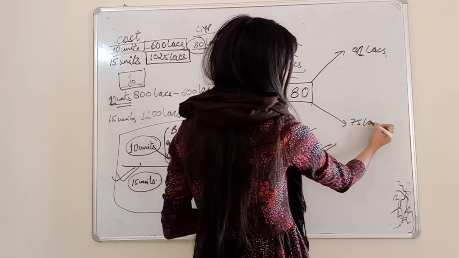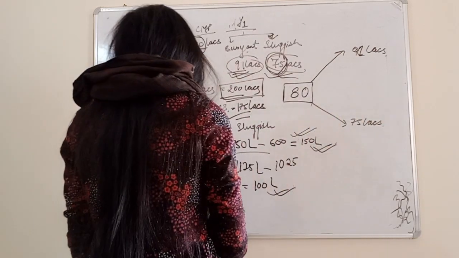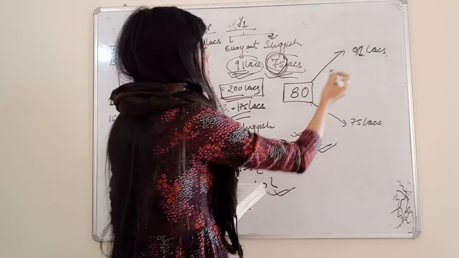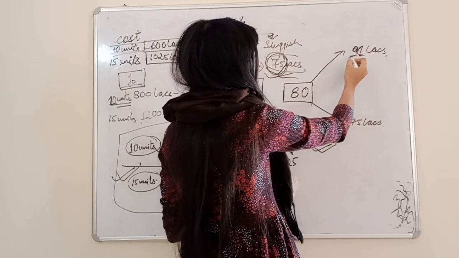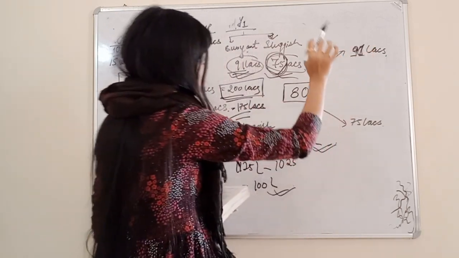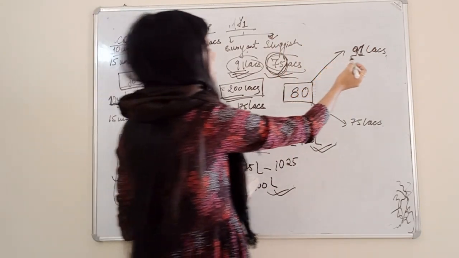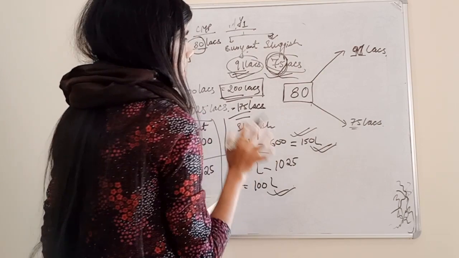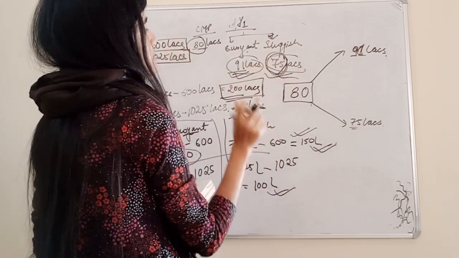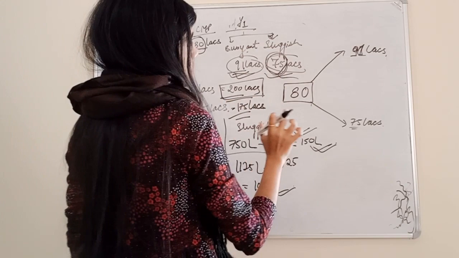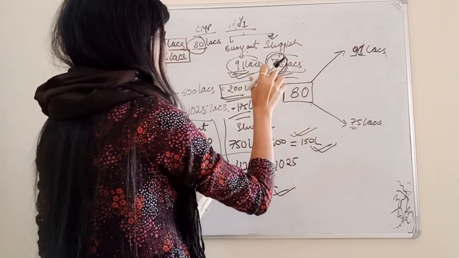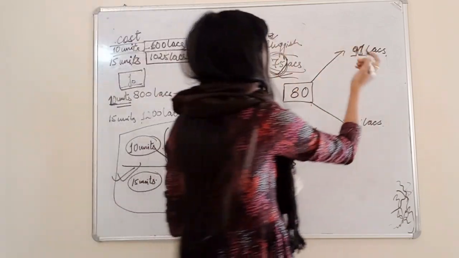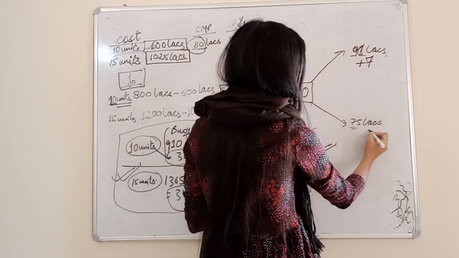But there is an additional information in the question that the yearly rental per apartment unit is C. This is the market price after 1 year. It means that if we are going to sell the apartment after 1 year, we are going to get 91 lakhs, and we are going to get 75 lakhs. But in addition to that, that 1 year period is free. That means we are not going to sell the apartment in year 0. So the time between year 0 and year 1, the apartment will be free.